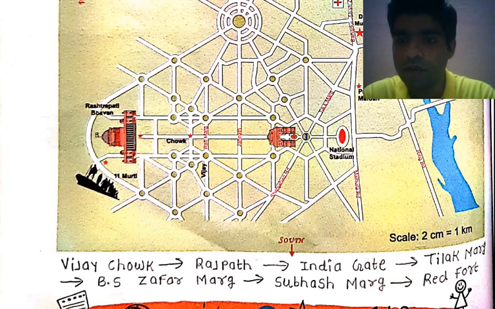Your thing is the scale that is given to you. What will the scale be? It will be 2 centimeter is equal to 1 kilometer. Okay, now see, this is on the downward side. Okay, this is a scale. It will be 2 centimeter is equal to 1 kilometer. This scale is given to you. By using the scale, we have to solve the next example, because the next example will come on the next page. Okay, now we'll start from the next page. So please, all the students listen carefully.